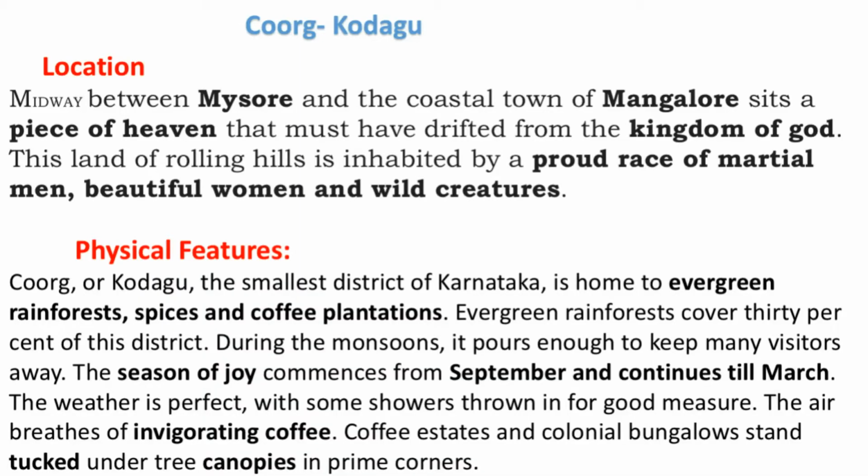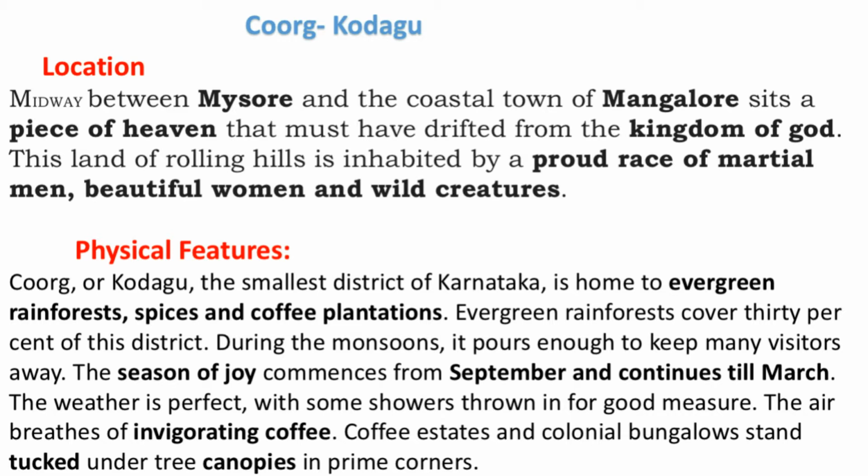Midway between Mysore and the coastal town of Mangalore sits a piece of heaven that must have drifted from the kingdom of God. This land of rolling hills is inhabited by a proud race of martial men, beautiful women, and wild creatures. So where is Coorg? Coorg is located in between Mysore and Mangalore, and that particular place is also called a piece of heaven. It seems that it has drifted, drifted meaning moved away, from the kingdom of God.